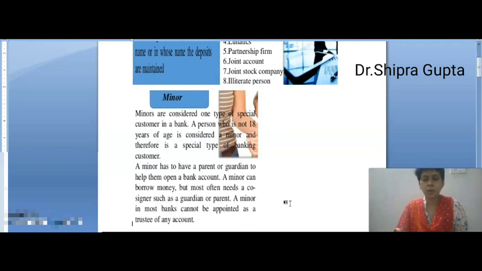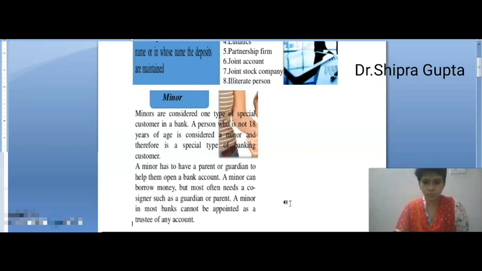A minor can open his or her account, but with the help of their guardian or parents. A minor can borrow money, but most often needs a co-signer such as a guardian or parent. A minor in most banks cannot be appointed as a trustee of any account. This is the restriction for minors.